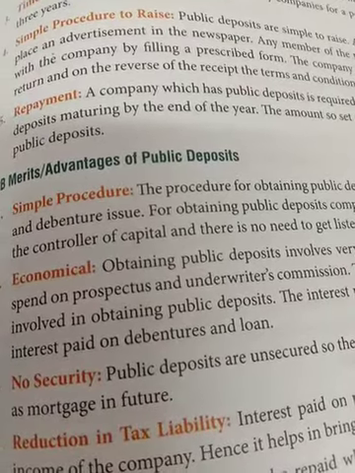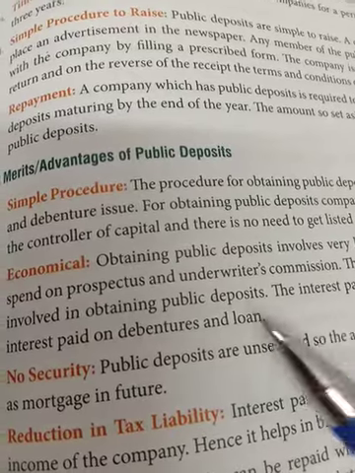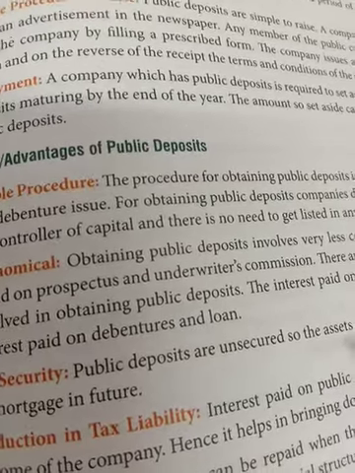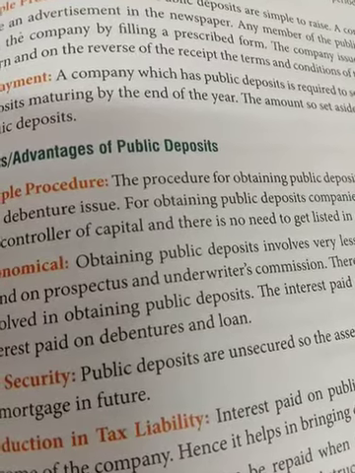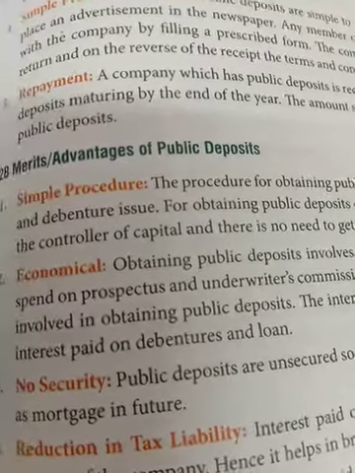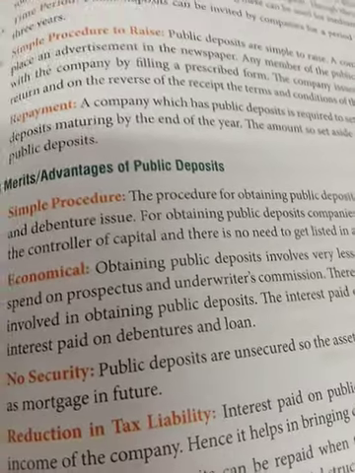Just go for the advertisement, then if people are interested, they can purchase a public deposit. It's very economical. No flotation cost is there. No need to issue any prospectus, underwriting commission, nothing has been introduced in that. So simply the advertisement is there, if people are interested, they just fill up the form and put their money with the company.